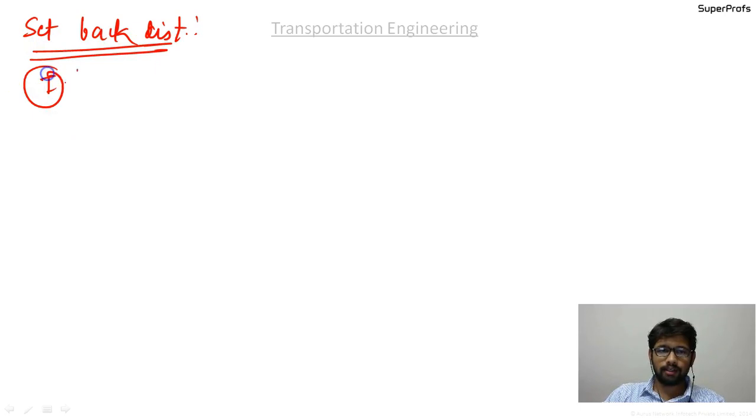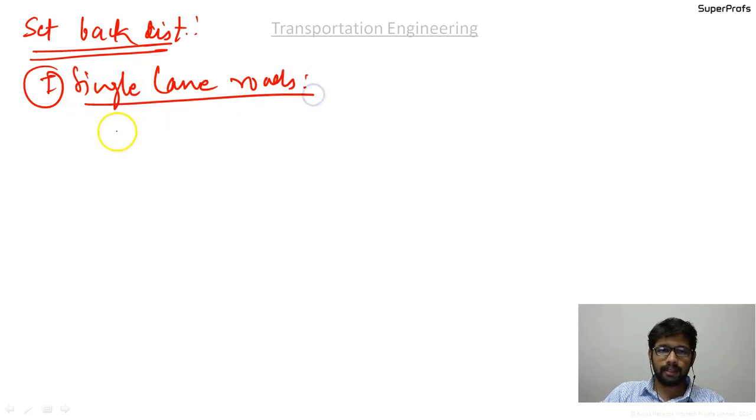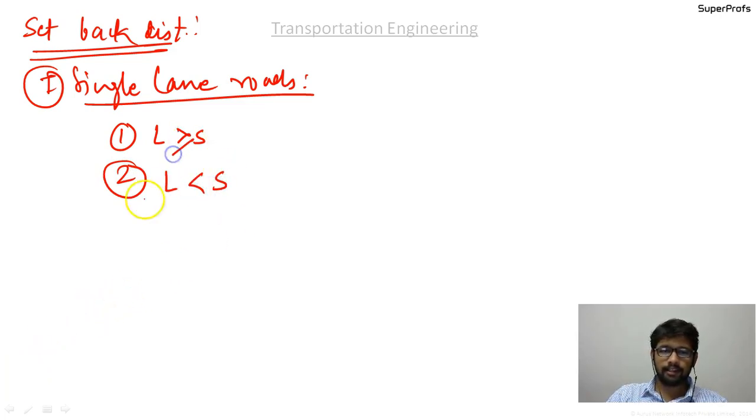Case 1 is the setback distances for single lane roads, and in this there is a case 1 again. In the single lane road, under case 1 the length of the curve is greater than the safe stopping sight distance, or the minimum required sight distance. And case 2 is that the length of the curve is less than the minimum required sight distance. Here it is greater than or equal to. And the second case is for multi-lane roads.